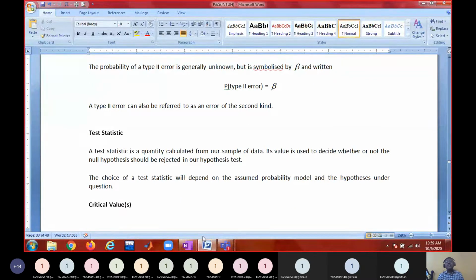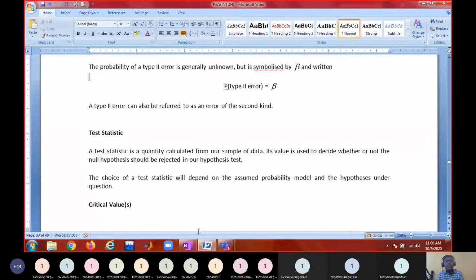This statistic is taken from the sample. Let us say you are taking a sample of size n. When you have an infinite population, how many possible samples of size n can be drawn? Infinitely many. From each sample you can get a sample mean: sample 1 gives one sample mean, sample 2 gives another, sample 3 another, and so on. That means the sample mean can be treated as a random variable which has a distribution. So when you take different samples of size n, you can have a sampling distribution of that statistic.